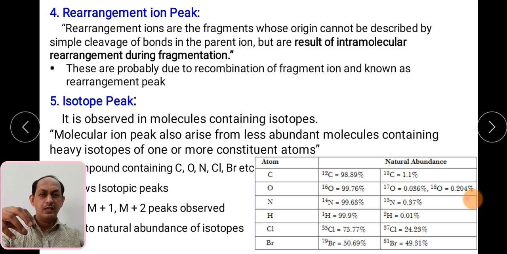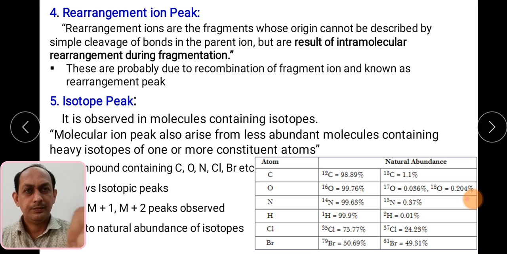How are these fragment ions formed? Suppose a fragment of mass 15 combines with another 15, so it will form an ion with weight 30. This is called a rearrangement peak because of the combination of two ions. It is not obtained from the parent molecule, but from the fragmented ions.